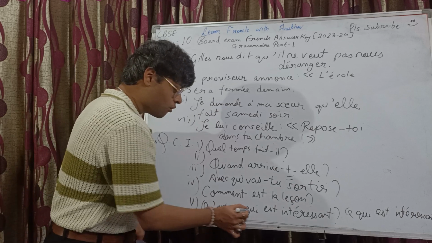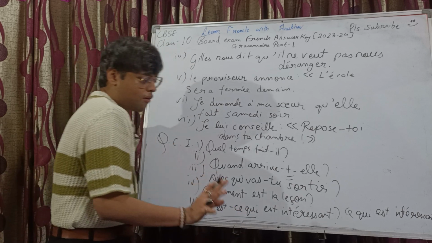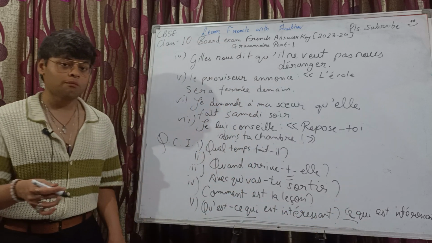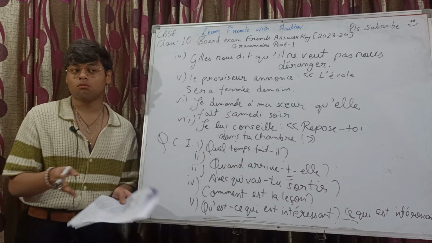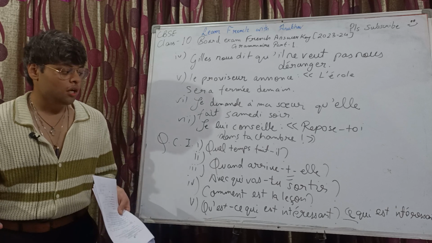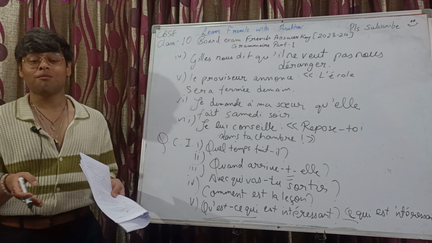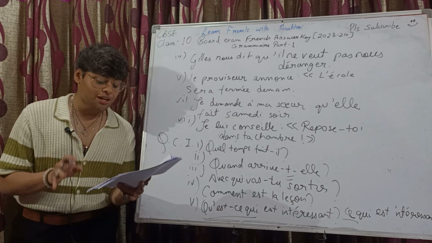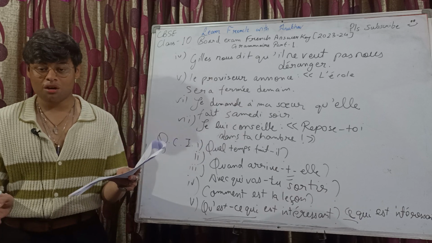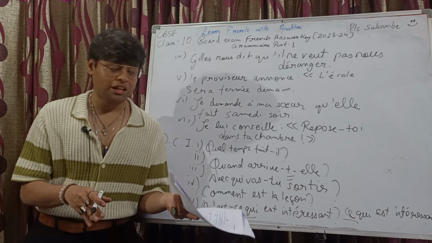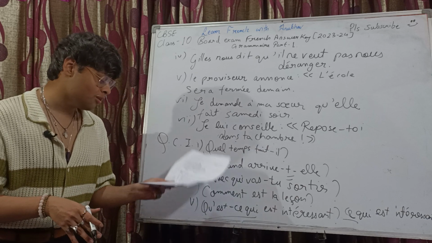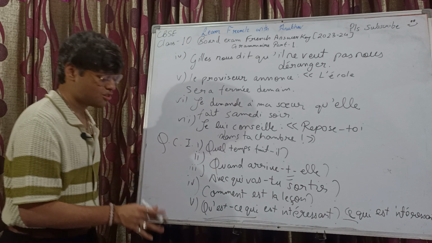Now, okay, qu'est-ce qui, so we understood why it's qu'est-ce qui. Why ce qui? Why added ce? To indicate that it has to be an inanimate thing. Because if you are writing qui est intéressant, that will mean who is interesting. Certainly for who is interesting, we are not going to get a reply, the histories are interesting. No, we should be asking what is interesting, right? So, ce qui est intéressant or qu'est-ce qui est intéressant, don't miss putting the question mark in your question.